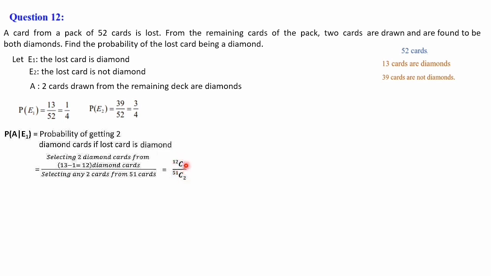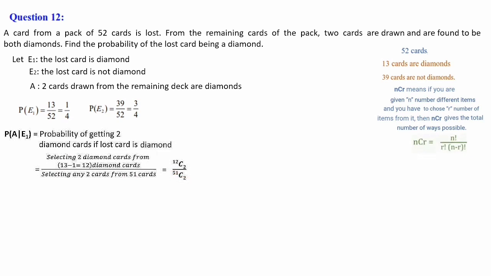Here 12C2 means choosing 2 items from 12 items, that is 12C2 possible ways. This one you have already studied in class 11. nCr means if you are given n number of different items and you have to choose r number of items from it, then nCr gives the total number of ways possible. Here you have to choose 2 items from 12. So the total number of ways possible is 12C2. The denominator, out of 51, 2 we have to choose. The total number of possible ways is 51C2.